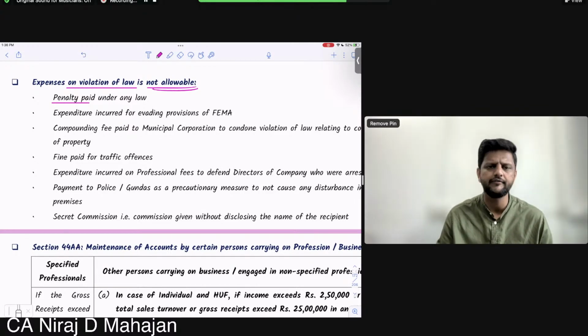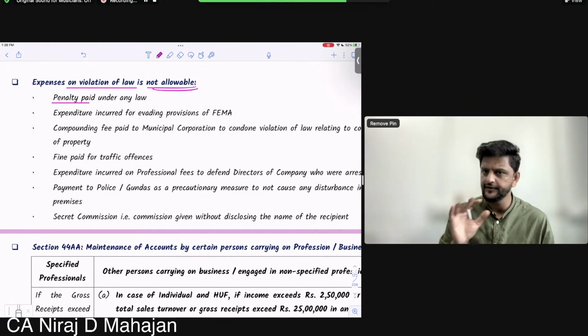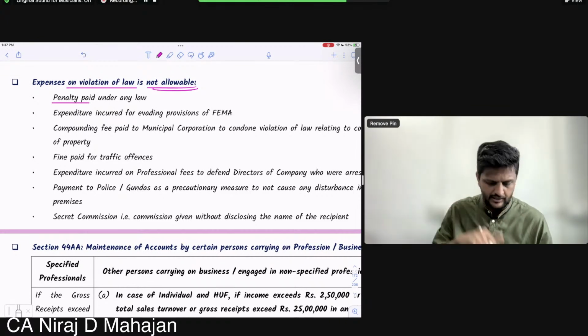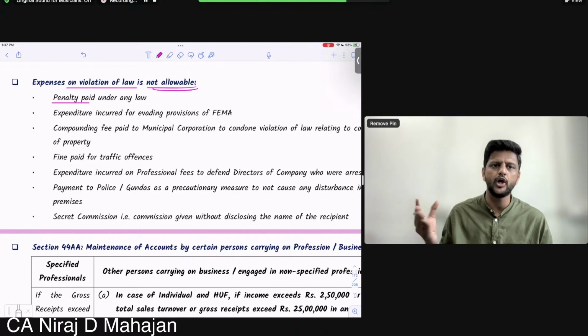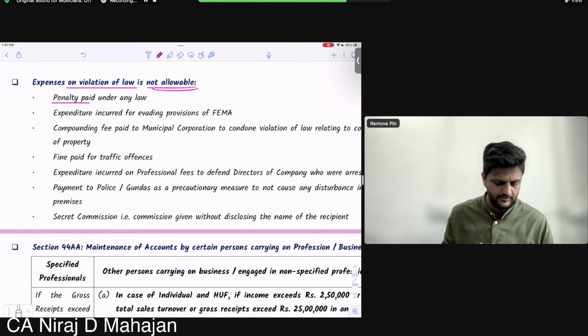In company law, after every 2 sections we have penalties also given to us. If you did not follow that deduction, you have to pay. But that payment you will not be allowed as deduction in income tax. It will be shown in the books of account, no doubt about it. It has to be shown in books of account, but you will not be allowed it as deduction in income tax.